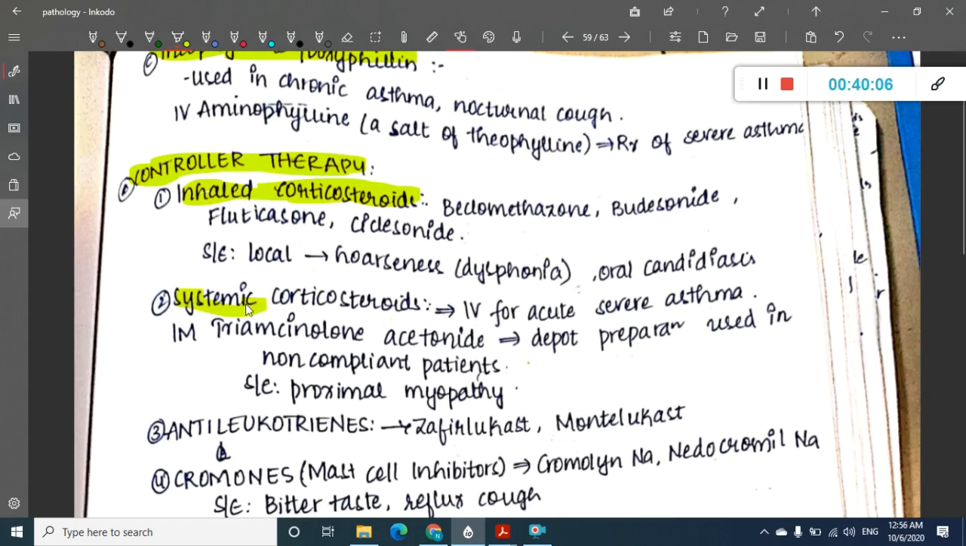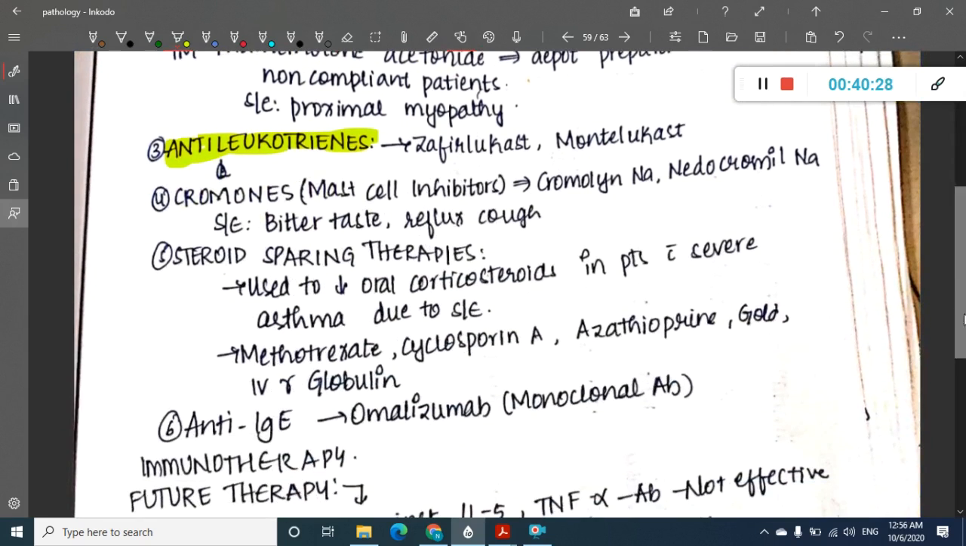Okay, you can also give systemic corticosteroids, which are used IV. Systemic corticosteroids can be given, like IV triamcinolone acetate, or medroxyprogesterone. The side effect of systemic corticosteroids is myopathy. Okay, then you can also give anti-leukotrienes like zafirlukast or montelukast. Then you can also give chromones or mast cell inhibitors.